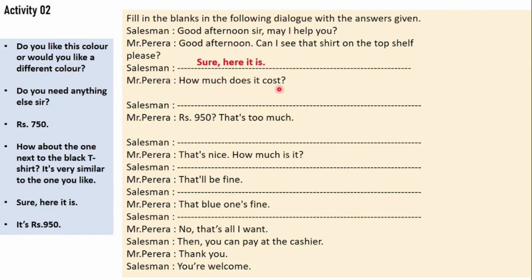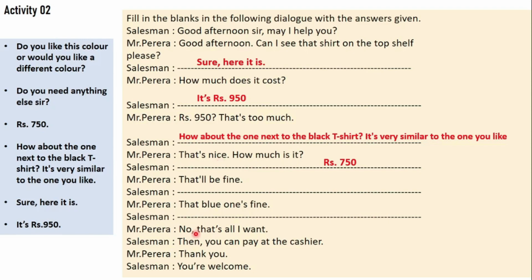How much does it cost? Now he's asking how much it costs. Then you can use, it is 950 rupees. Now here Mr. Pereira, 950 rupees? That's too much. Then the salesman says, how about the one next to the black t-shirt? It's very similar to the one you like. Then Mr. Pereira says, that's nice. How much is it? Then the salesman says, 750 rupees.